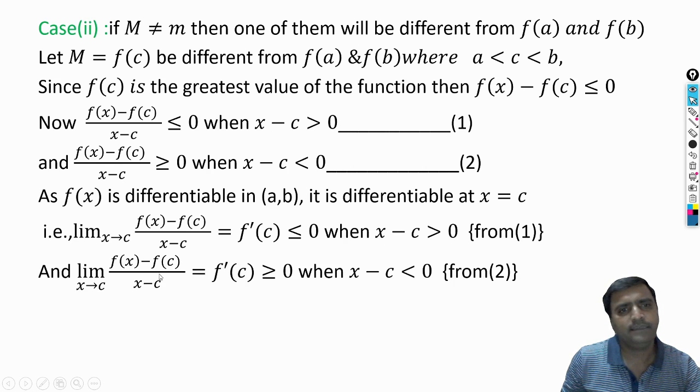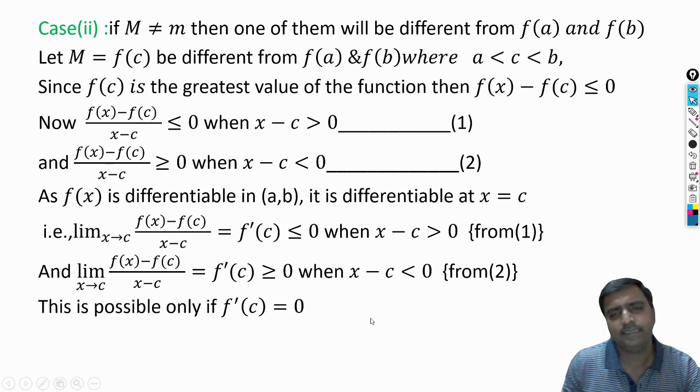And this quantity, f dash of c, is positive when x minus c is less than 0. So the derivative value is less than 0 when x minus c is greater than 0, and greater than 0 when x minus c is less than 0.